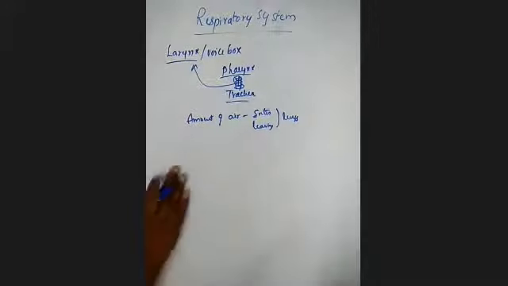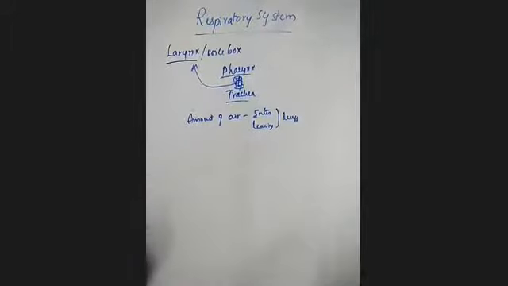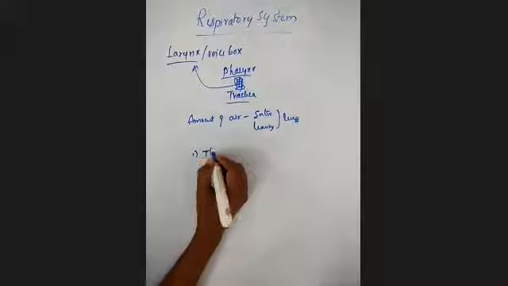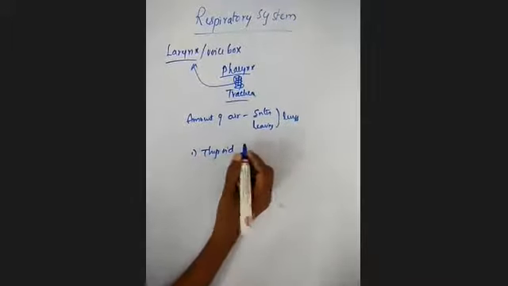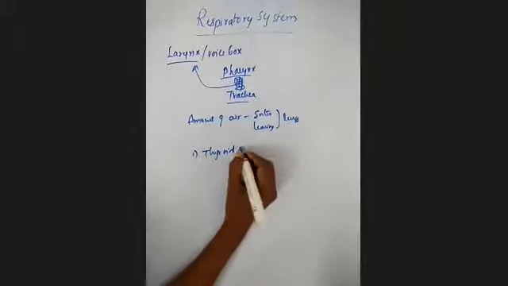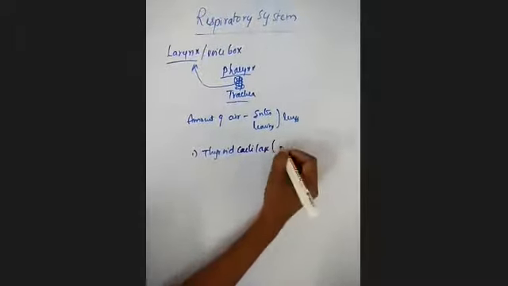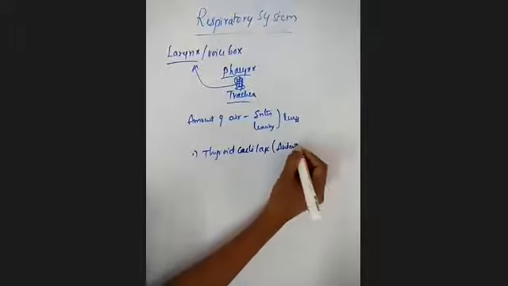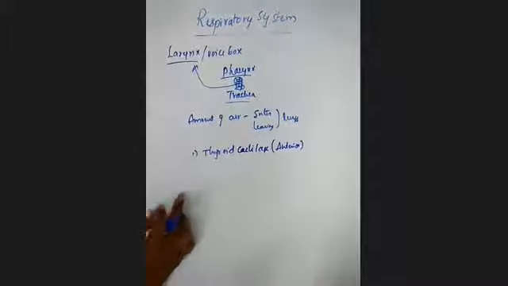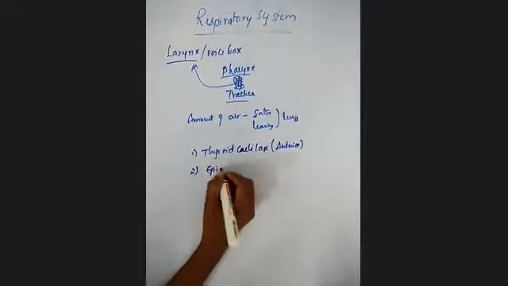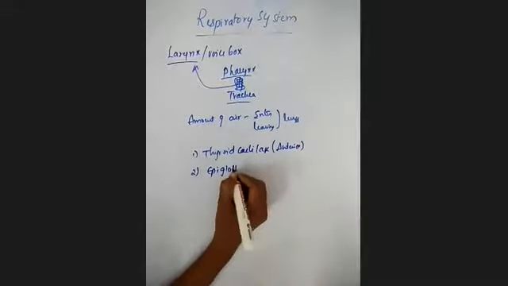The larynx is mainly made up of three parts. The first one is the thyroid cartilage, which is the anterior part of the larynx and consists of the epiglottis.